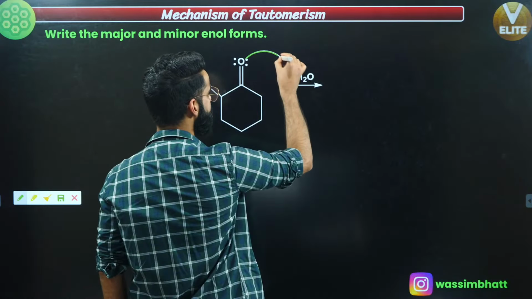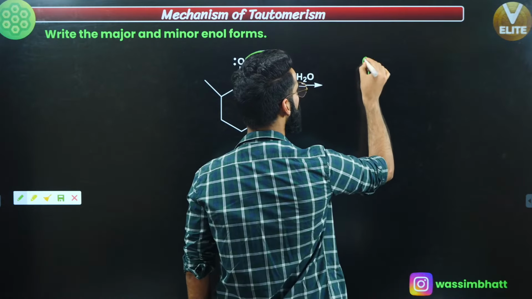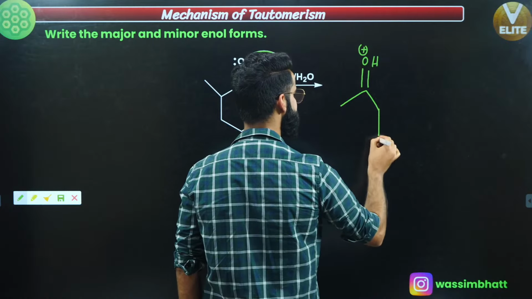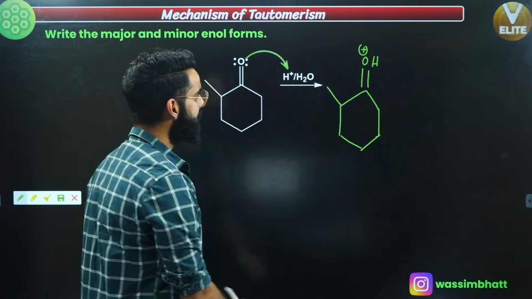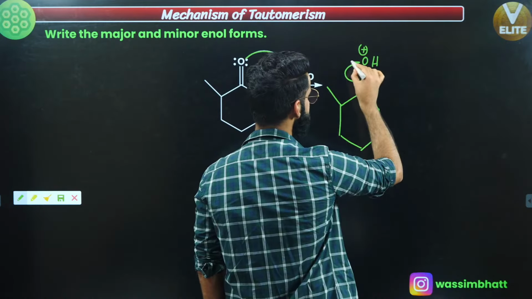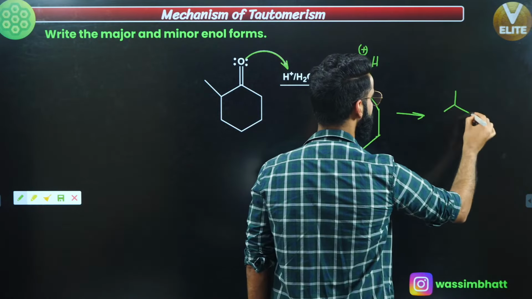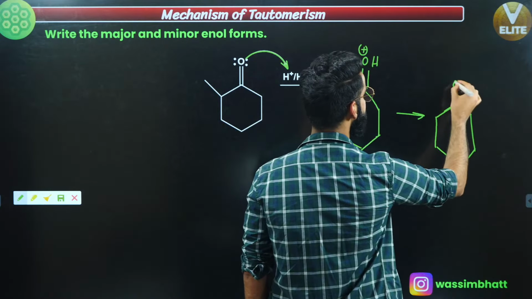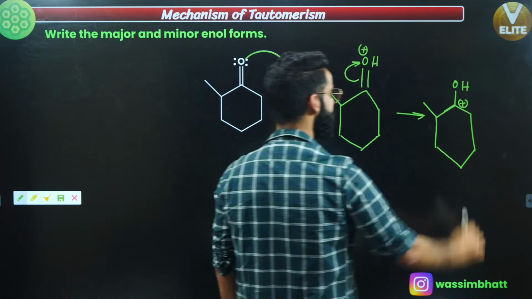Now this lone pair is first of all going to attack at this H positive. So what do you get over here? You get something as O, and this is going to be OH positive, and then rest is same. Over here you've got a methyl group attached, right? Now, positive charge on electronegative element makes it more electronegative, so this bond breaks in this way. So what happens? You get a single bond like this, and this is going to be basically OH, and a carbocation got generated right here, and this is your methyl, right?